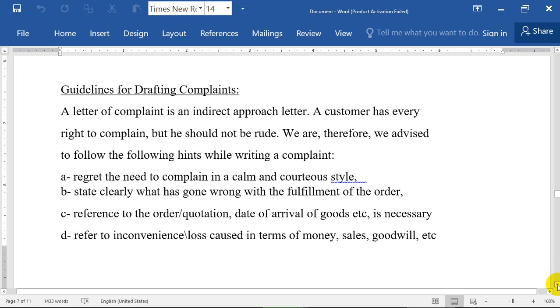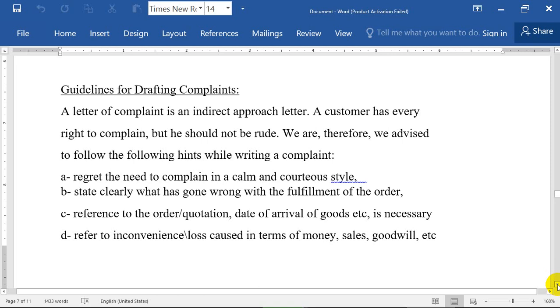Number 2. State clearly what has gone wrong with the fulfillment of the order. For example, you have a mistake, or they have a mistake in the goods they sent you. Don't talk about all the goods being bad and just criticize. No, you have to write about the wrong thing in the goods, or what exactly the mistake is. This is what we mean when we say state clearly what has gone wrong.